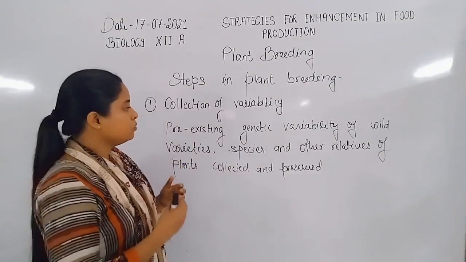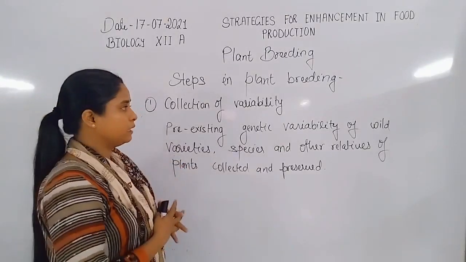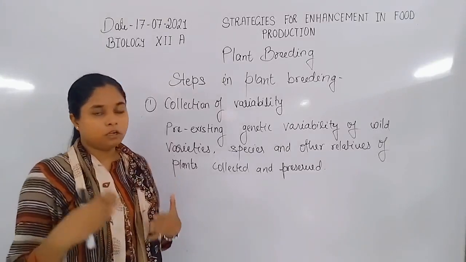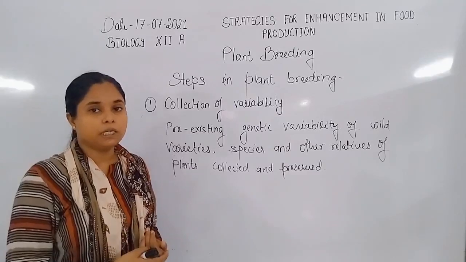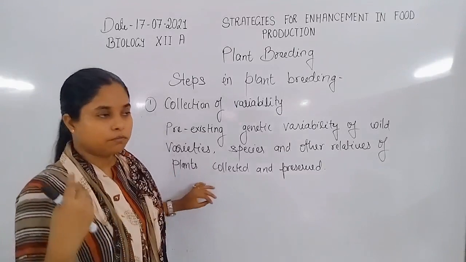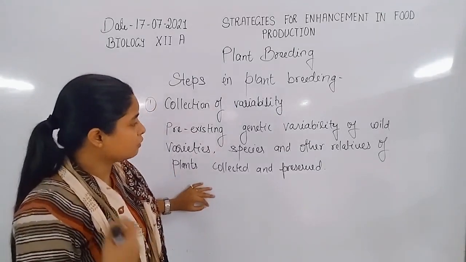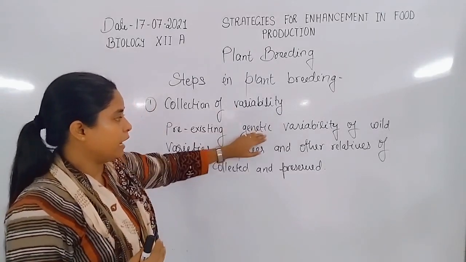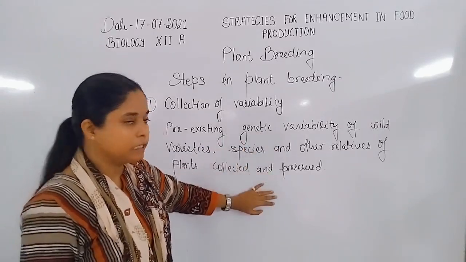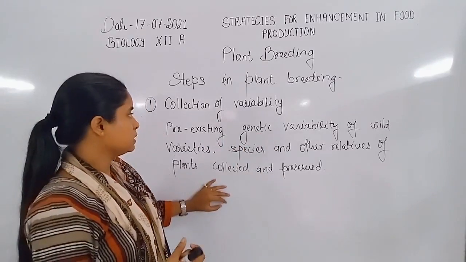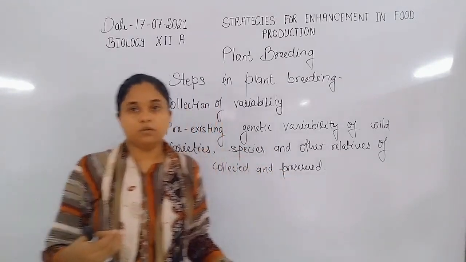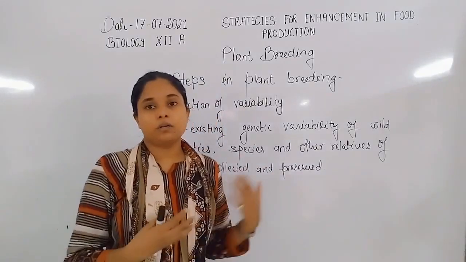If we want to preserve that characteristic for the near future or for the formation of a new plant breed, our first need is to preserve the genetic material of the plant and its relatives, and for this purpose there is collection of the different types of plants and their relatives.